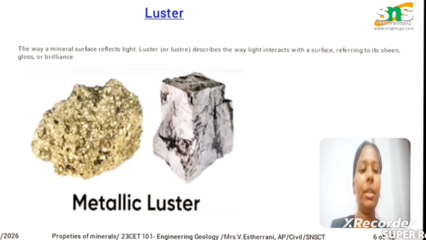It is nothing but the reflection of the light waves, which is called the luster. It describes the way the light interacts with the surface. It is a main property of a mineral. It can be determined by the glossiness and the brightness of a mineral. It is called the luster of a mineral.